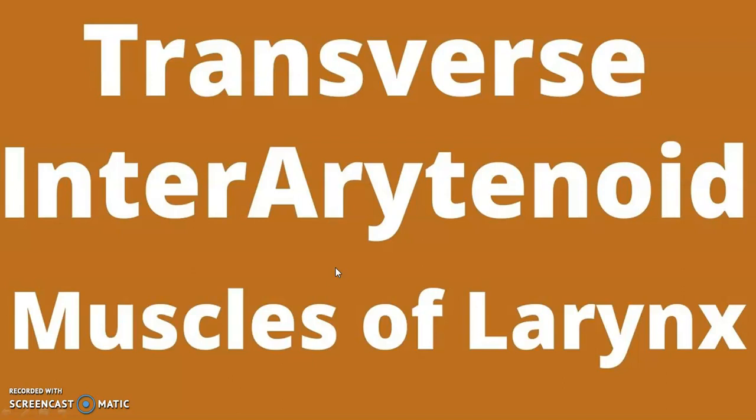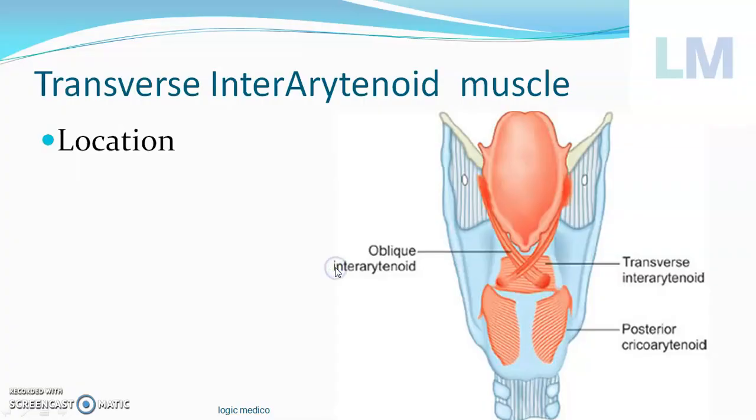Today's topic for presentation is the transverse interarytenoid muscle. It is one of the muscles of the larynx and has got a unique feature. It's an intrinsic muscle of the larynx, meaning it's present within the larynx, between the laryngeal cartilages. So let's see this. The location of the transverse interarytenoid muscle is very simple. It is between the two arytenoid cartilages.